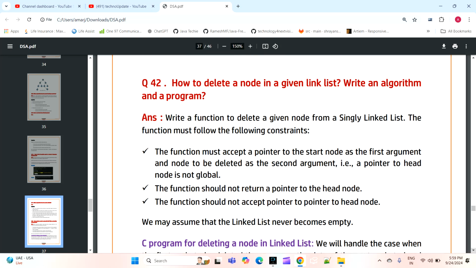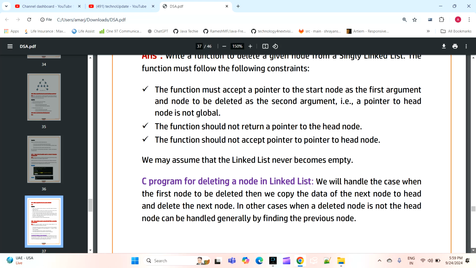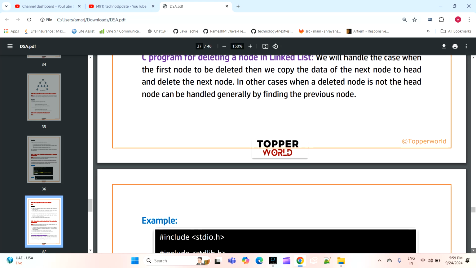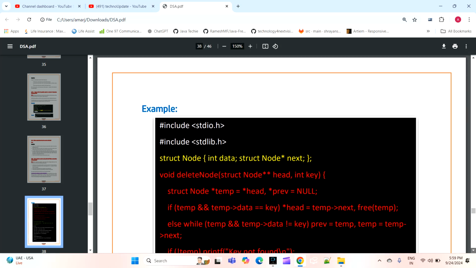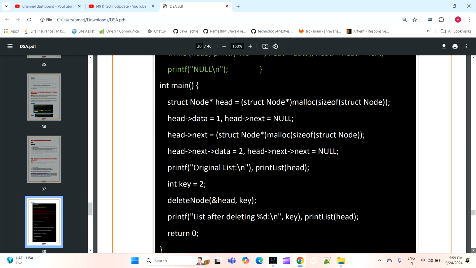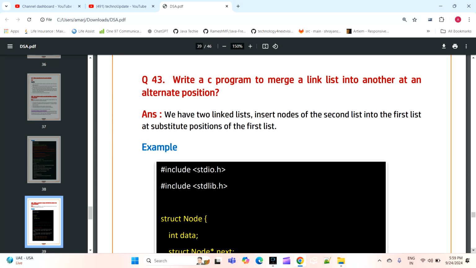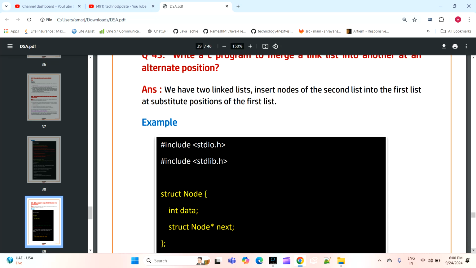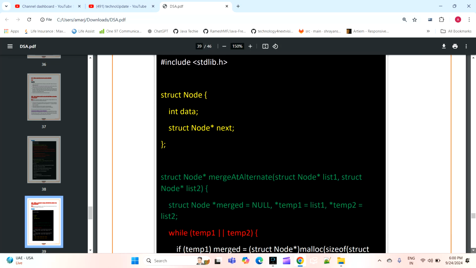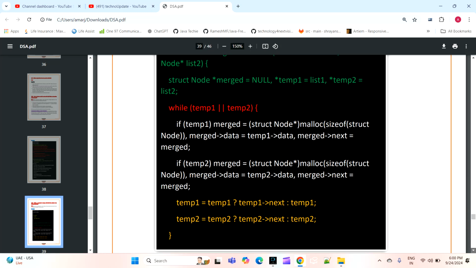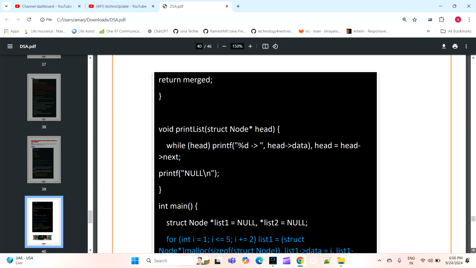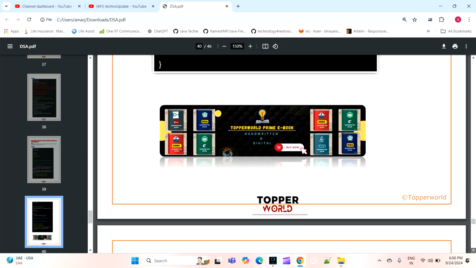The next question is how to delete a node in a given linked list. Write the algorithm and program. So we will write the algorithm based on that. Either we will go for a Java based program, or any other language based program, C, C++, and all. So this is the technique where we will write this logic after the given algorithm. Now write a program which merges a linked list into another at alternate positions. So this we will handle through C or Java, depending on the interviewer, what type of language you are using and what requirement they have. Based on that they will try to implement that, or they will ask for the implementation.